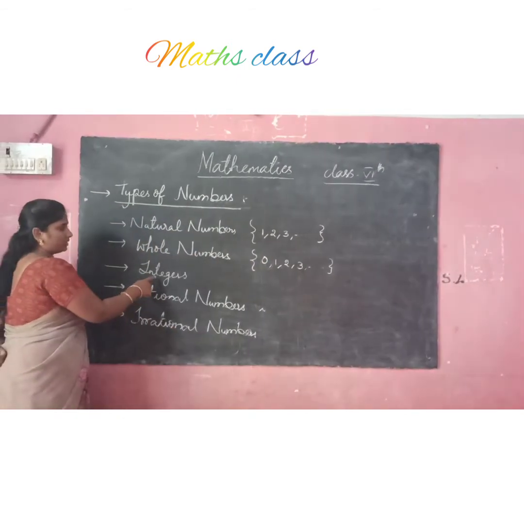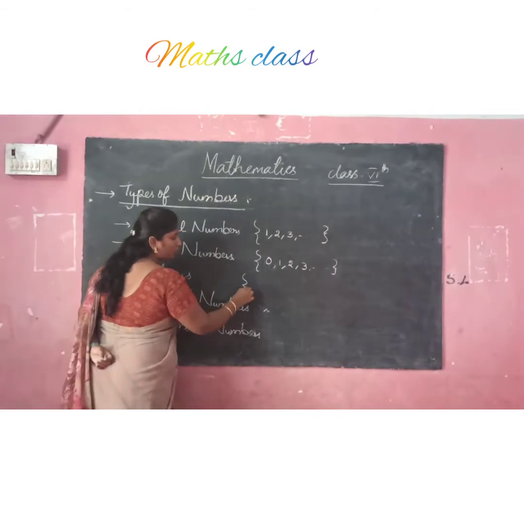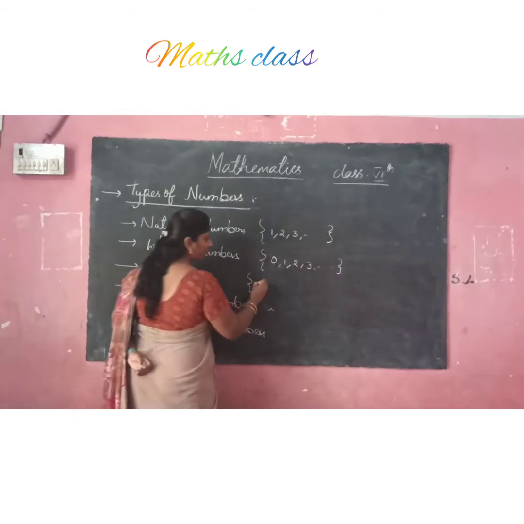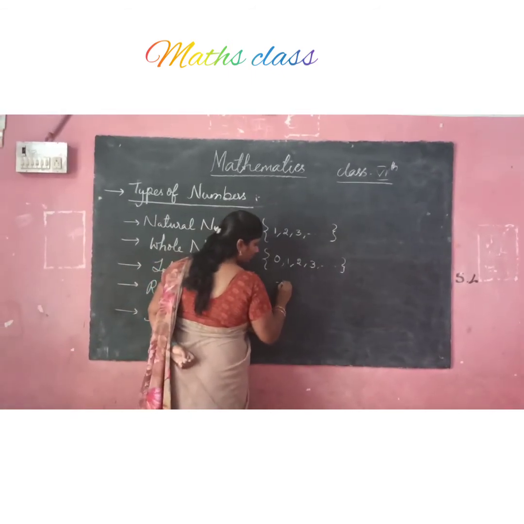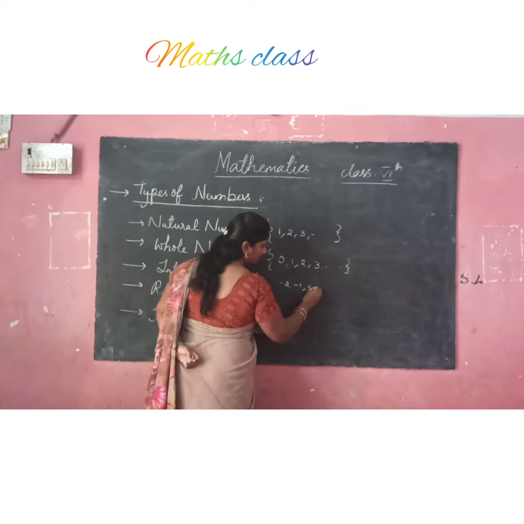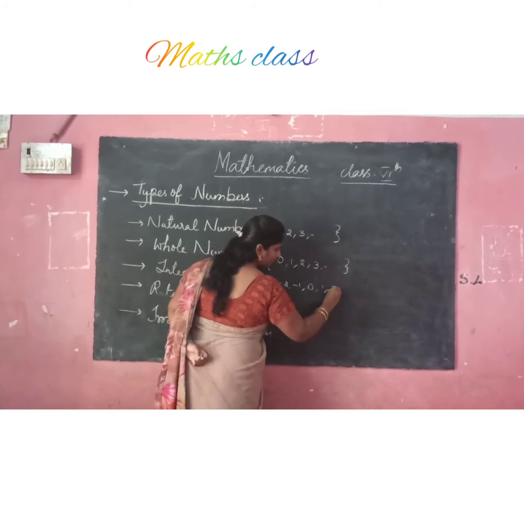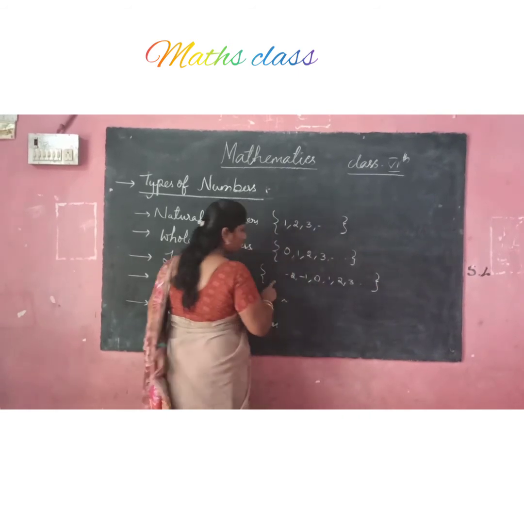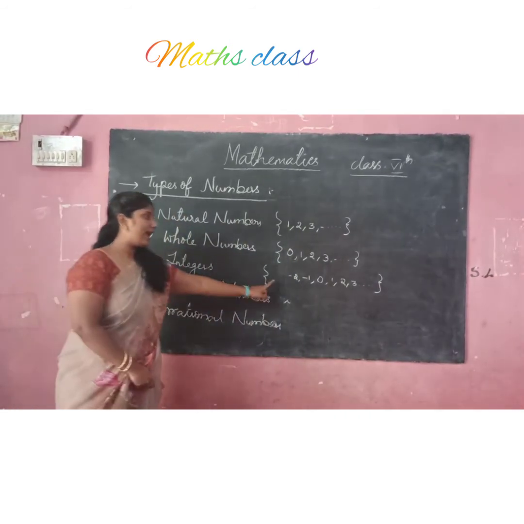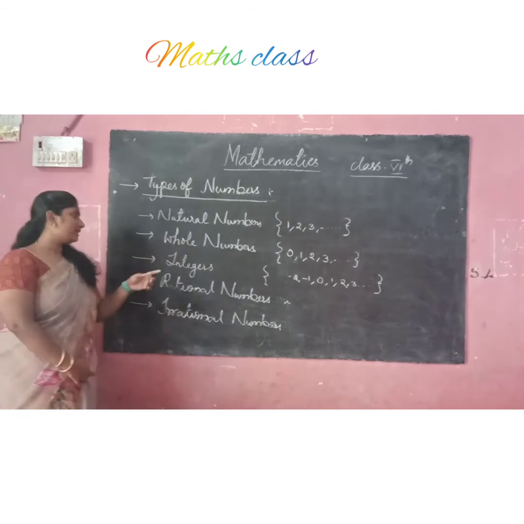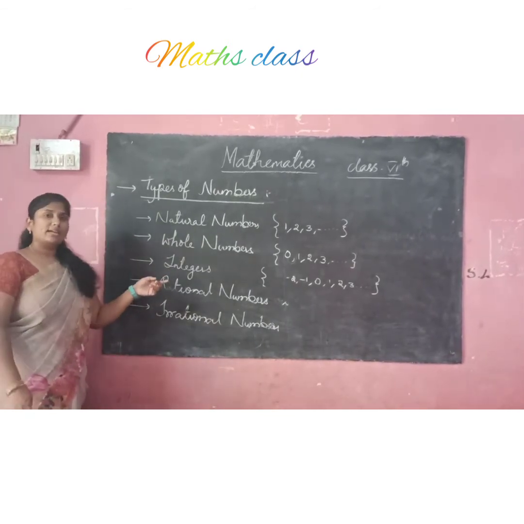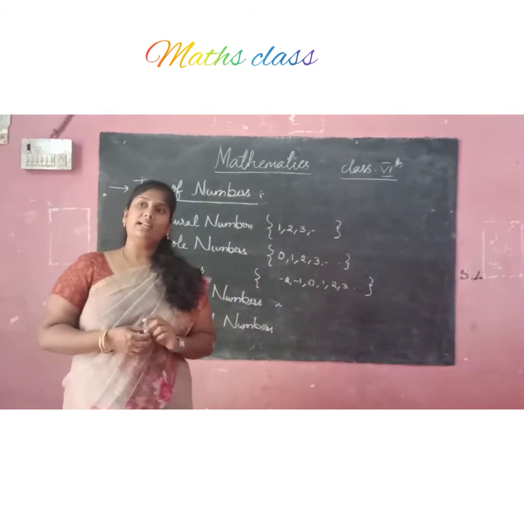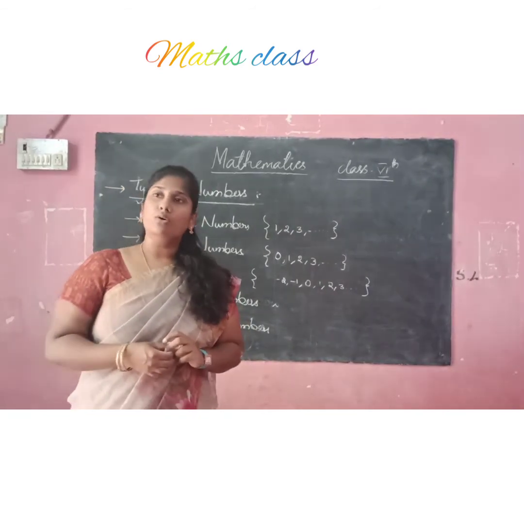Next, integers include both positive and negative numbers, like minus 2, minus 1, 0, 1, 2, 3 and so on. Numbers which include both positive and negative numbers are called integers. Okay children, what rational and irrational numbers are you can study when you go to high school.